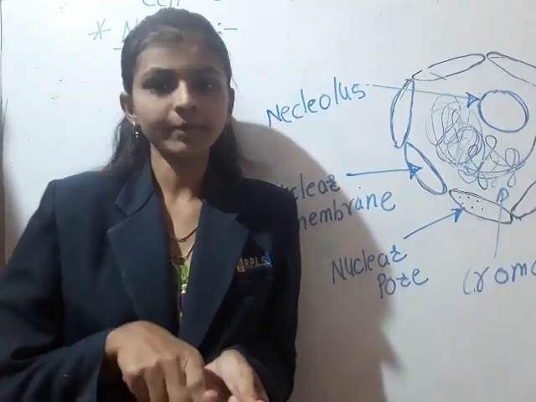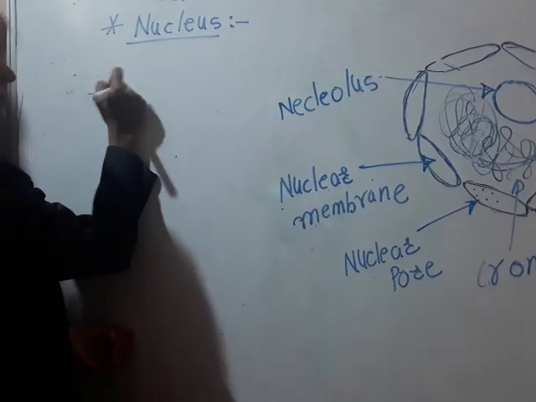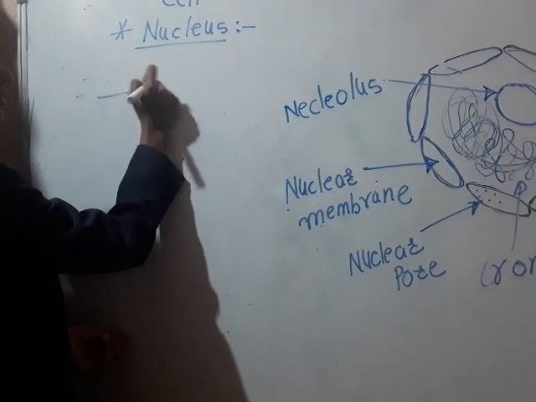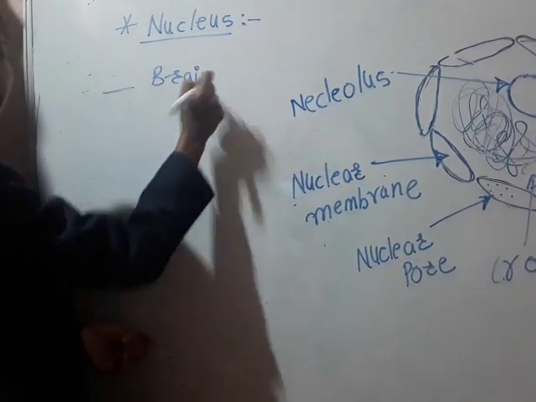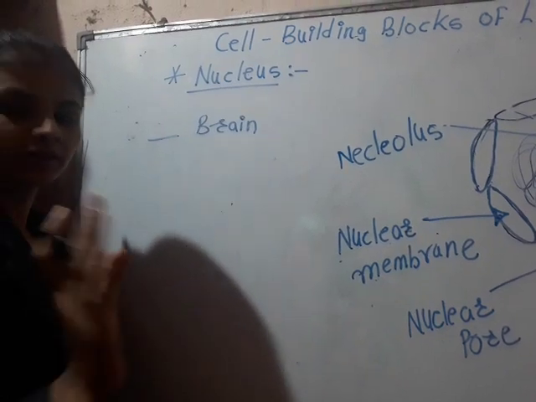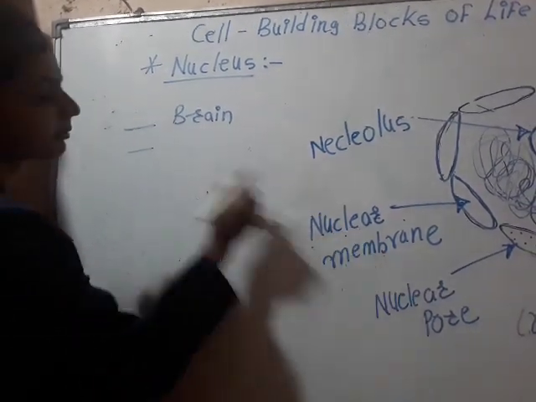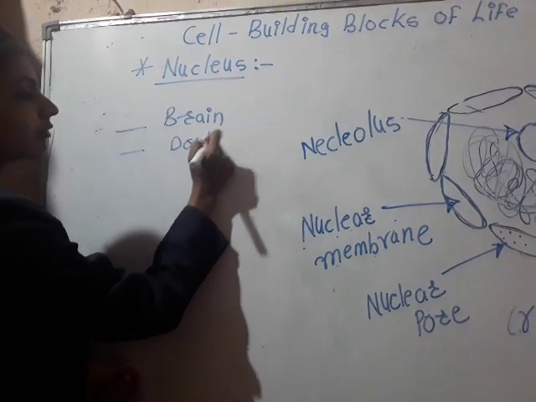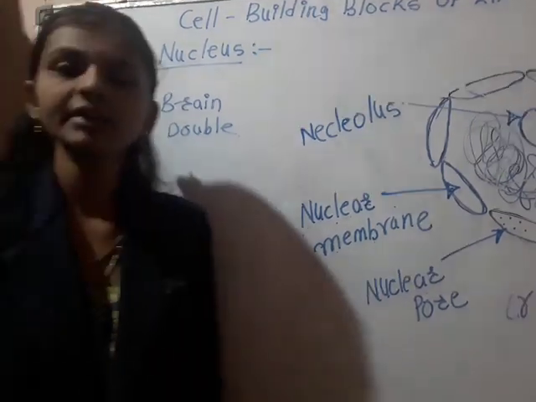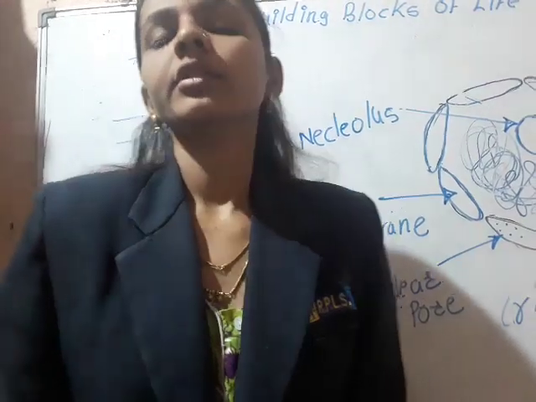So the first part we already discussed: the nucleus is just like a brain, and the second is the nuclear membrane, which has a double layer. Now the next part.